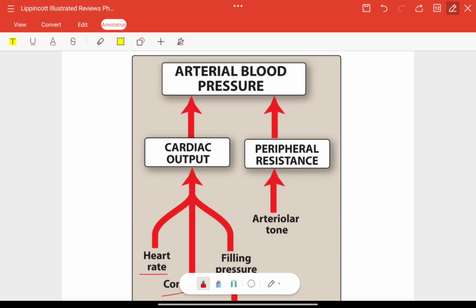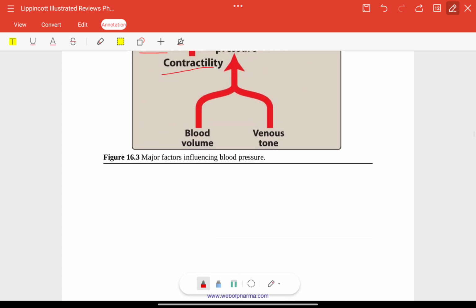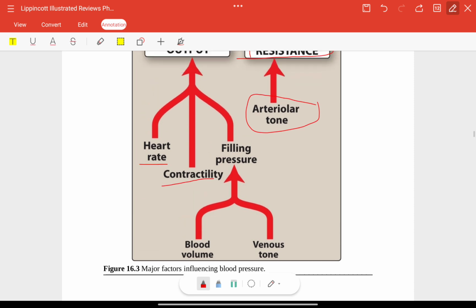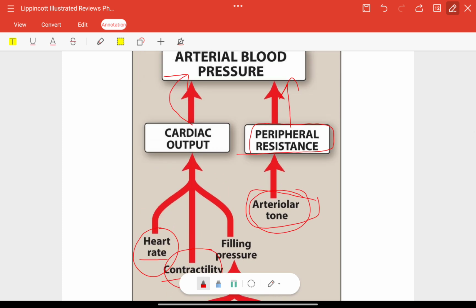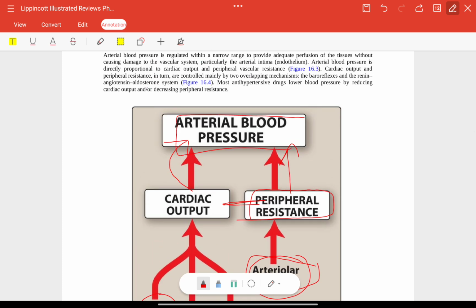Then in turn it will increase the arterial blood pressure, and arterial tone is also responsible for the peripheral resistance, which will in turn affect the arterial blood pressure. These are the major factors which will influence venous tone, blood volume, contractility, heart rate, arterial tone, and these two are main: cardiac output and peripheral resistance, which in turn affect BP.